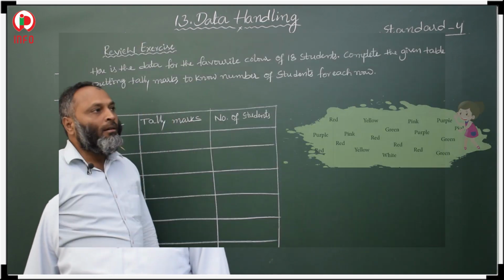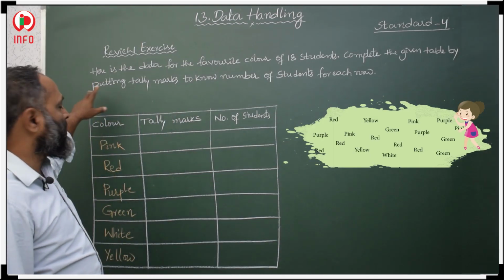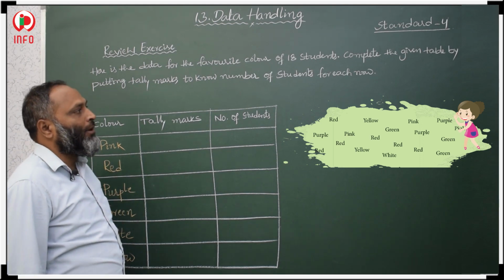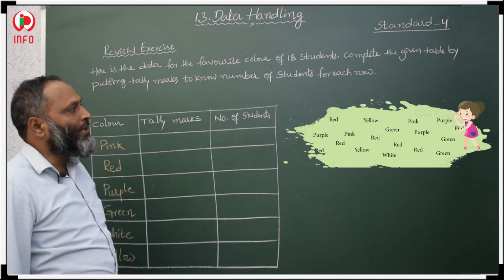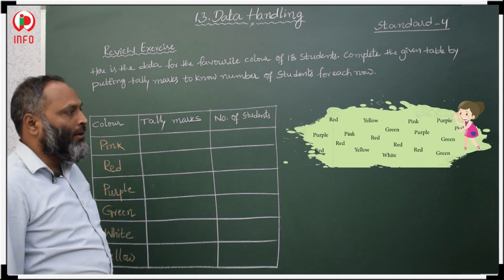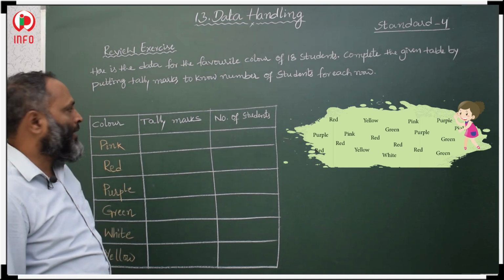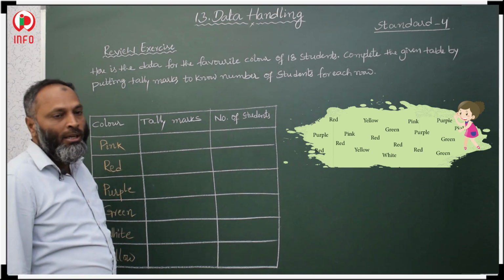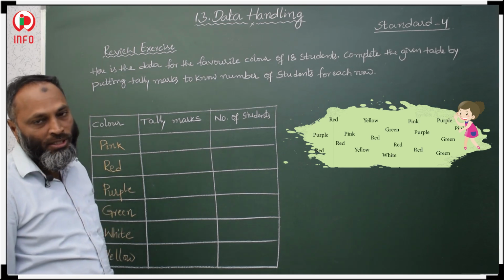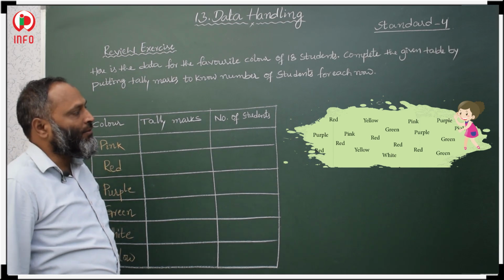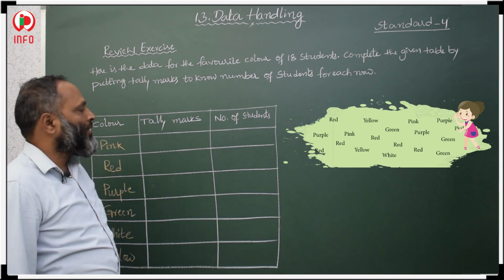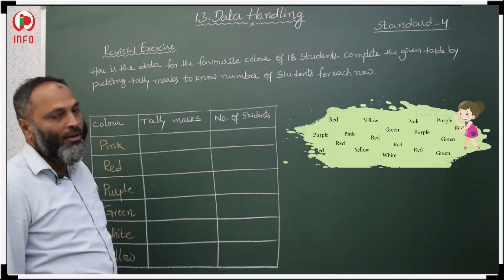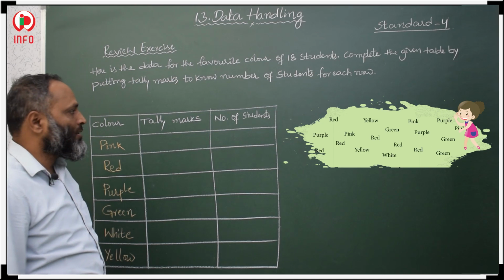Now, students, see here, the review exercise. Here is the data for the favorite color of 18 students. Complete the table by putting tally marks to show the number of students for each color.